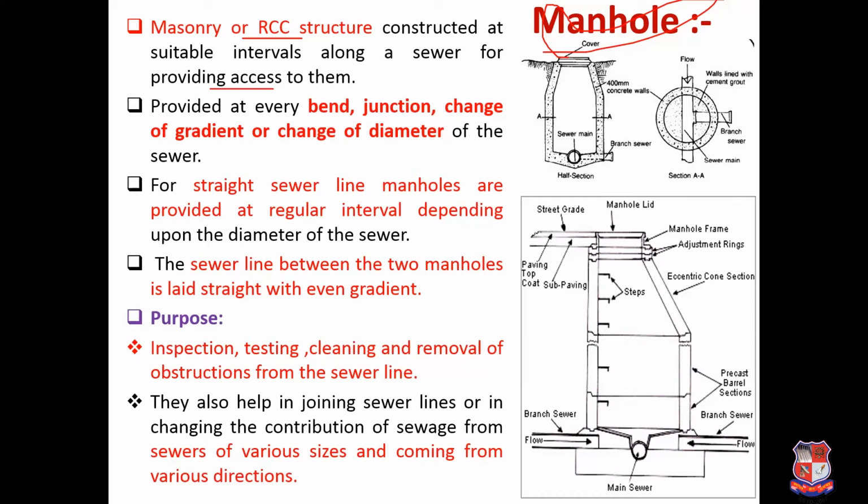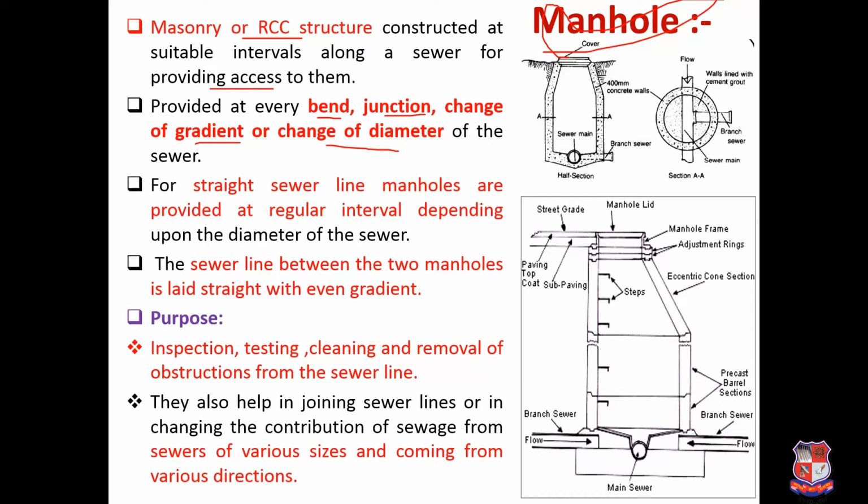Generally it is provided at every bend, and at junctions of two sewers, where a main sewer is meeting a branch sewer, where there is an elevation difference, a change of diameter, or a change of gradient. At every such junction of sewers, manholes are provided.